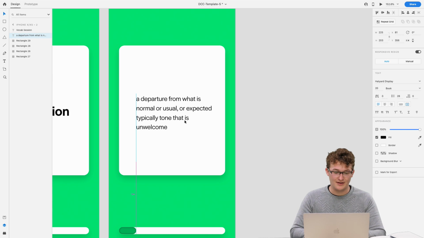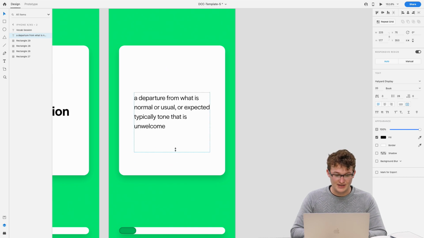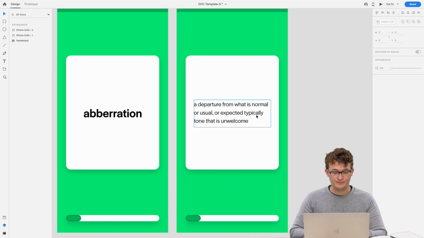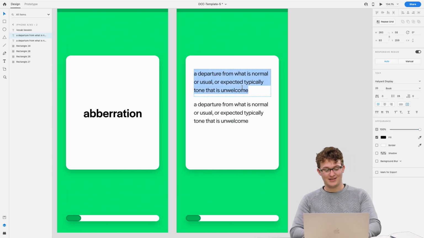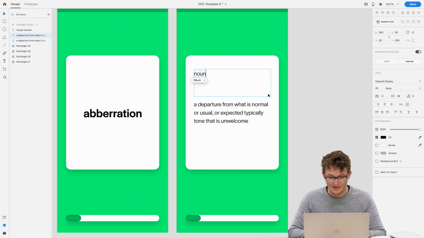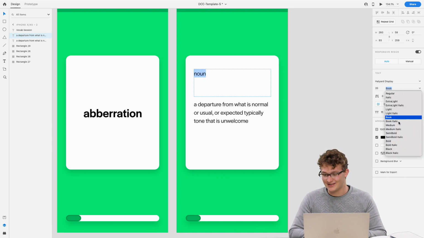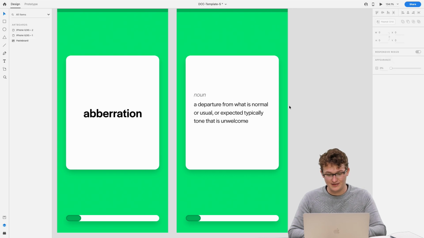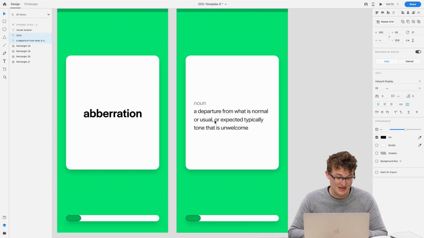Okay, maybe not medium. We'll go a little bit lighter on our text here. And that looks good. I like that. Feel free to include other details, like if it's a noun or a verb. Aberration, it's a noun, right? So we'll put that up there. Okay, and maybe that's slightly less opaque. And you can even put pronunciation on there.